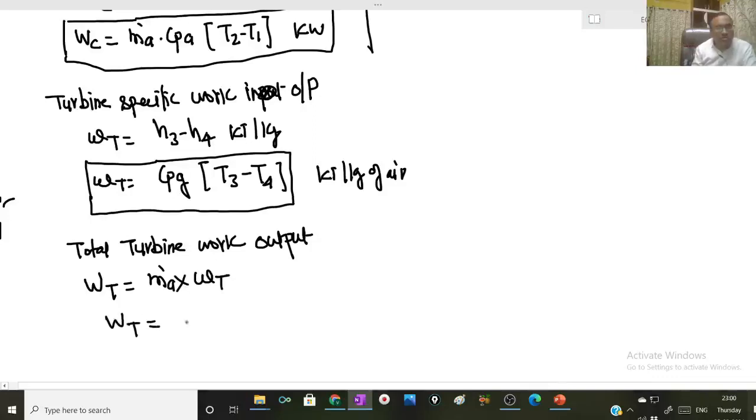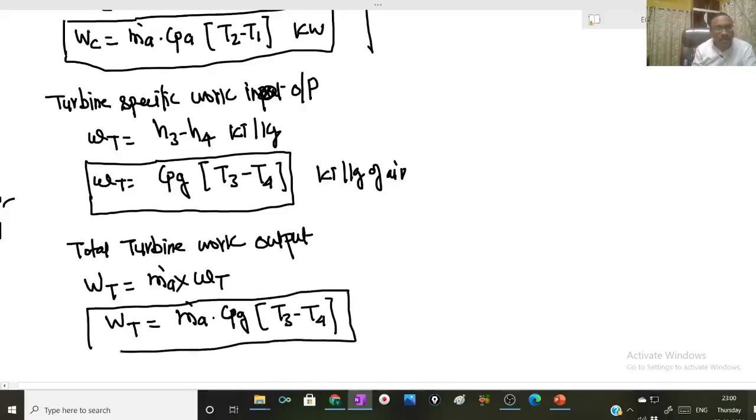So this will be given by m dot A into CPG into T3 minus T4. And its unit will be kilowatt.